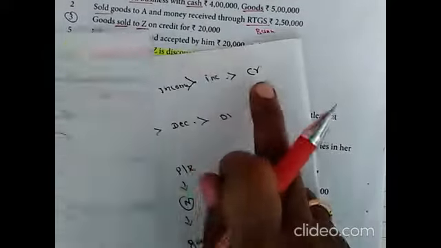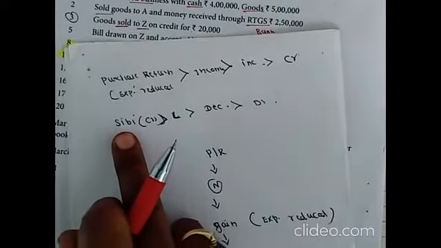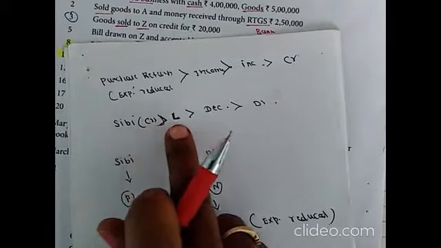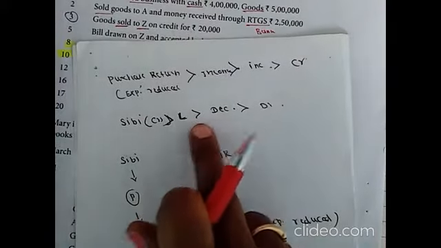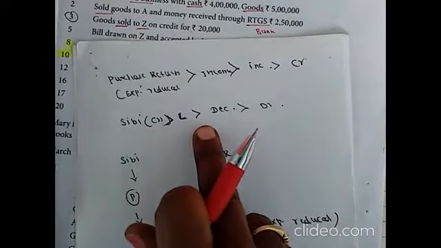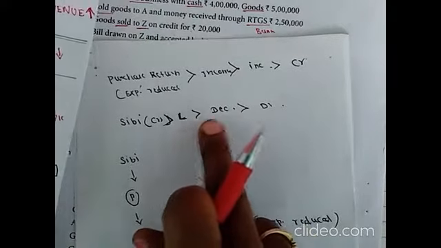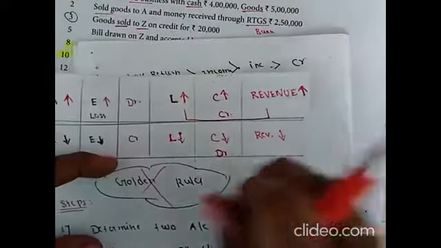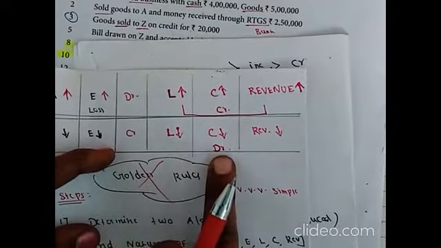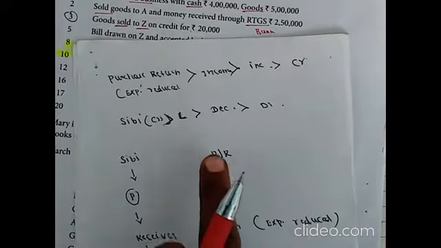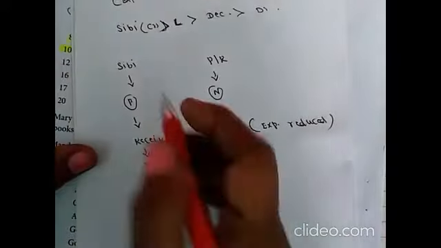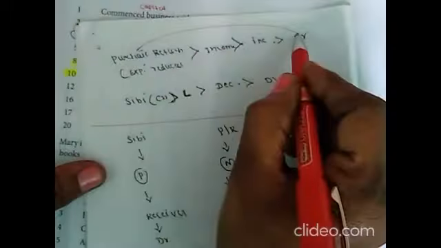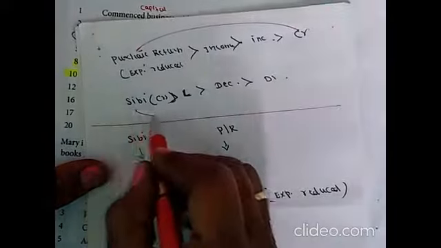Revenue increase means credited. Then CB, CB is our creditor. His liability value will decrease. So liability decrease means debited. Next, purchase return account credited and CB account debited.